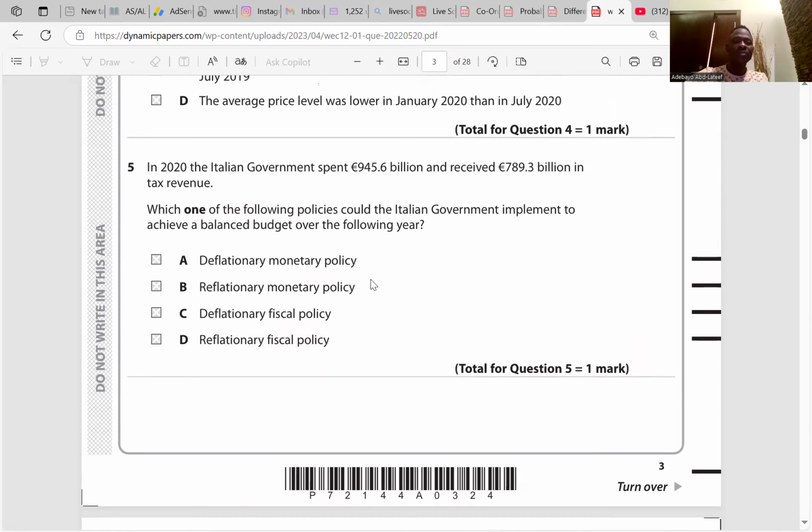We go to question 5. In 2020, the Italian government spent 945.6 billion and received 789.3 billion in tax revenue. Tax revenue is fiscal policy, and fiscal policy is the use of taxes, government spending or government borrowing to achieve macroeconomic objectives. So it is not A, it is not B. Based on the fact that government revenue reduced, that is deflationary fiscal policy. So the answer is C. Clear? When it reduces, it's deflationary; when it increases, it's reflationary.